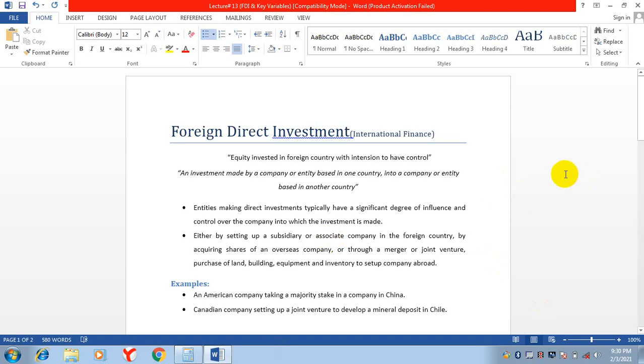In the previous class, we discussed the international Fisher effect. Today, we are going to start another chapter. The chapter name is Foreign Direct Investment. You people know about foreign direct investment: equity invested in a foreign country with the intention to have control.